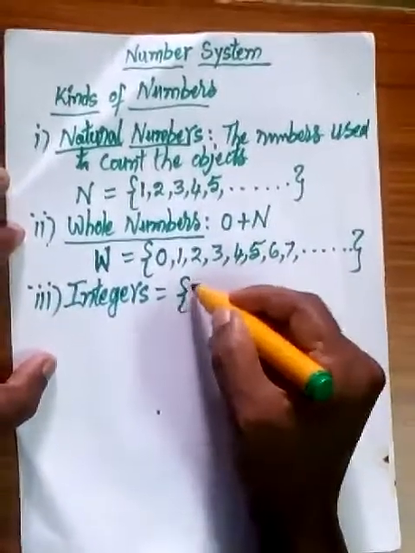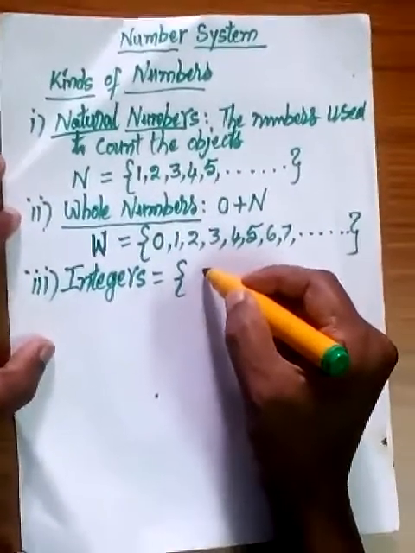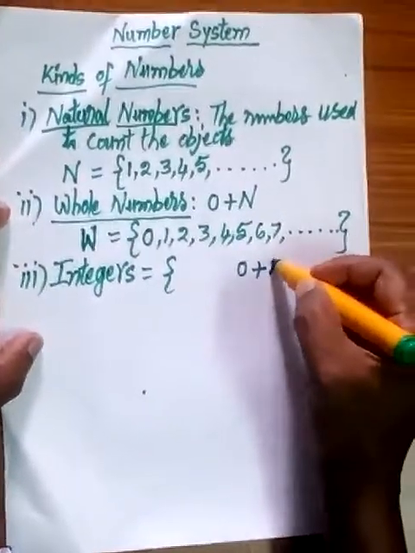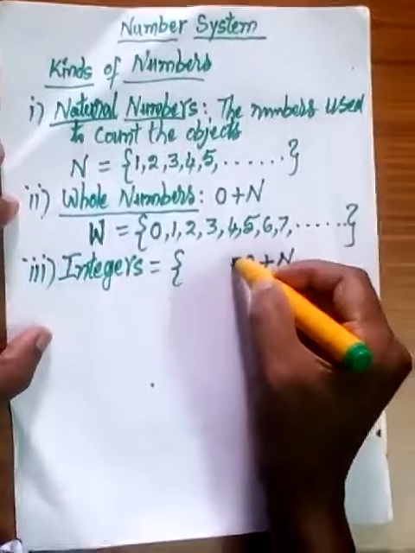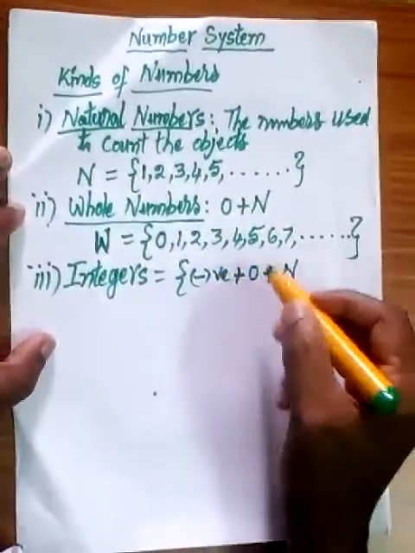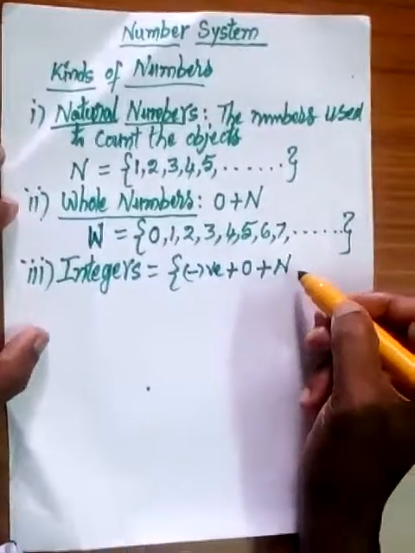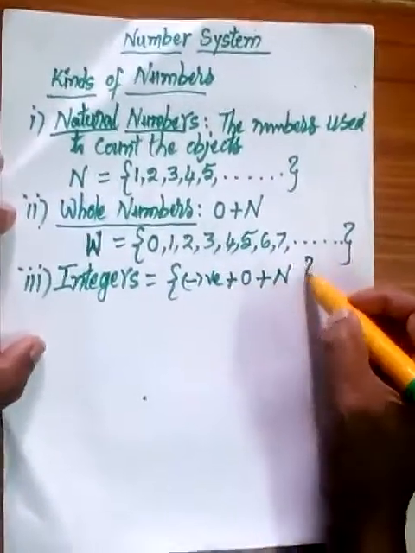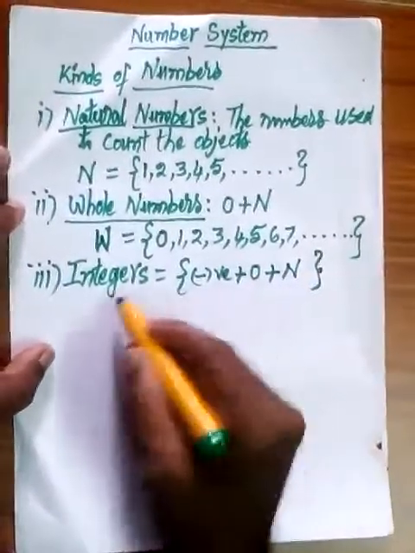So integers means 0 plus natural numbers, that is N, and the negative numbers. 0, natural numbers on the right side of the 0, and negative numbers on the left side of the 0. So these are called integers.